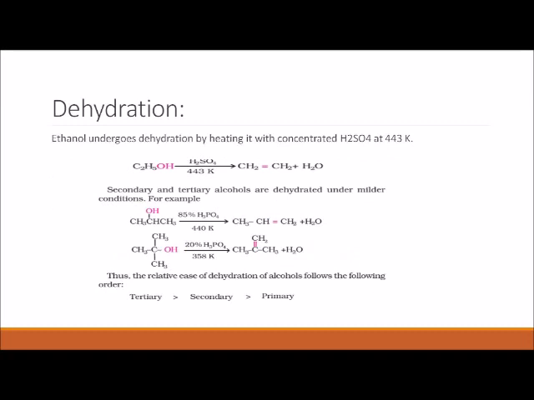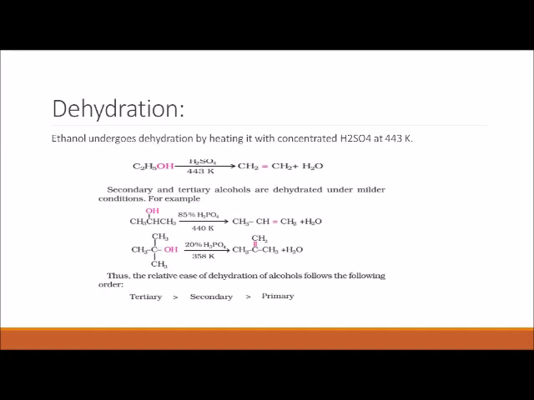Dehydration: ethanol undergoes dehydration by heating it with concentrated H2SO4 at 443 Kelvin. This is ethanol, a primary alcohol. When it is heated with H2SO4 at 443 Kelvin, it will form an alkene. But secondary and tertiary alcohols are dehydrated under milder conditions.